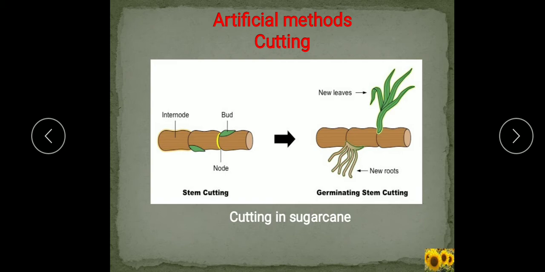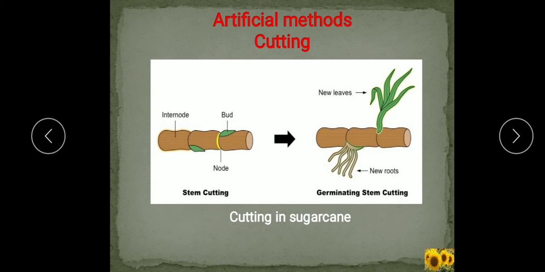Now, next we'll see vegetative propagation by artificial method. Previously we have discussed the natural method. Artificial we can understand here, this is done by human beings. So vegetative propagation is the faster method of reproduction, and hence it is used in gardens and nurseries also. The methods that have been adopted by human beings for vegetative propagation are known as the artificial method or artificial propagation. Some of these methods are cutting, grafting, layering and tissue culture.